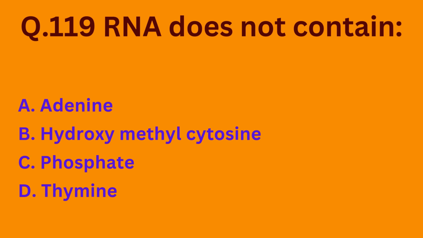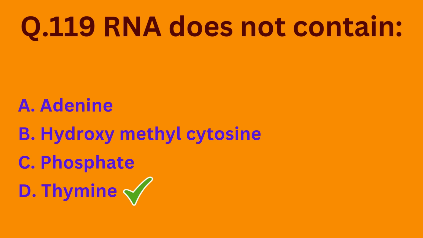Coming to our next question. RNA does not contain option A adenine, option B hydroxymethyl cytosine, option C phosphate, option D thymine. So thymine is not present in RNA.